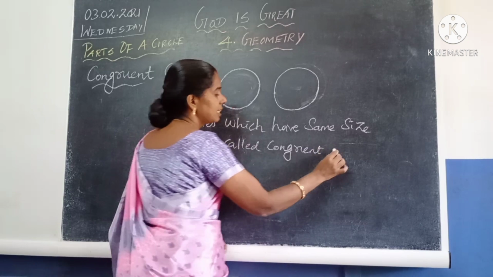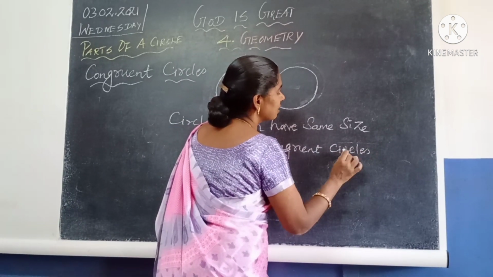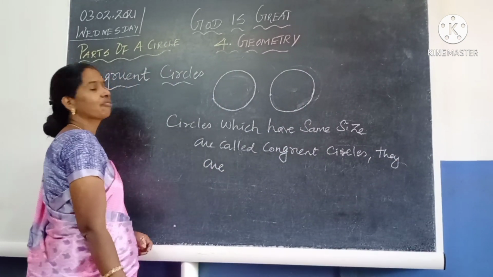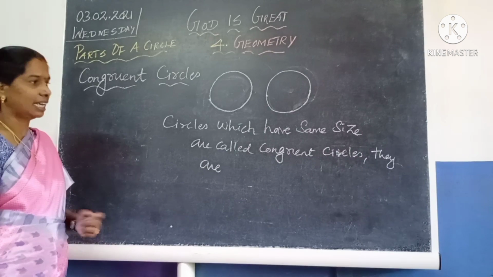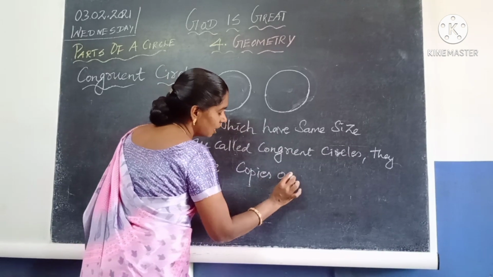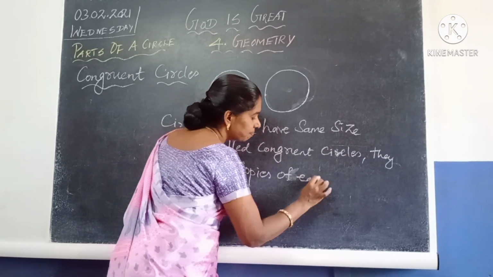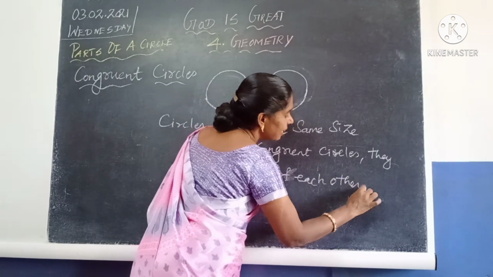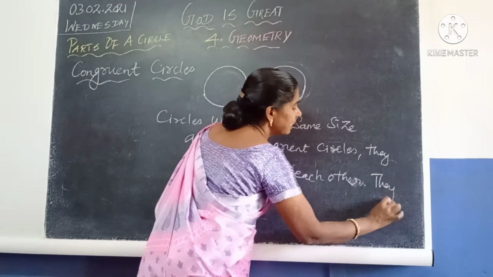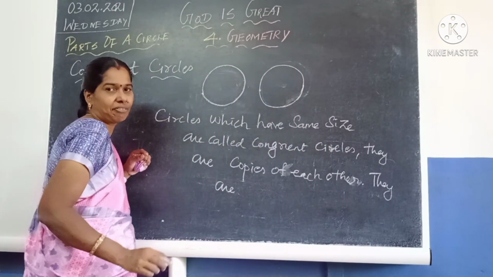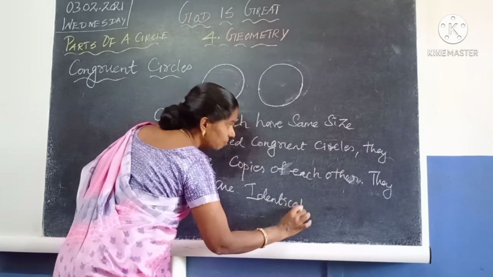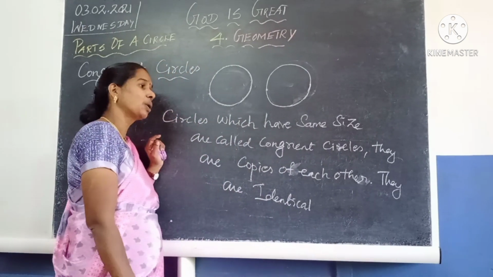Congruent circles are copies of each other. That is how we have our photo. Our photo is like us. Like that, they are copies of each other. One circle is a copy of another, and we can simply say they are identical circles. In our identity card, we will have our face only. Like that, they are identical. So circles which have the same size are called congruent circles.